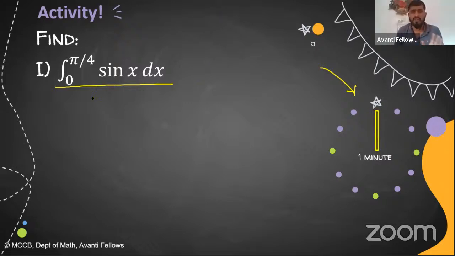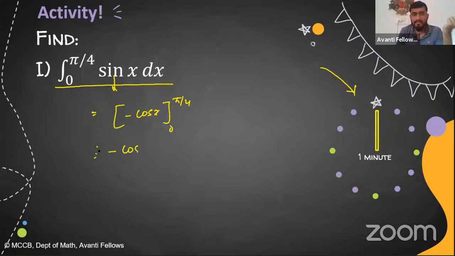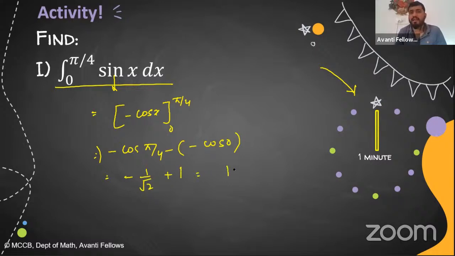First of all, tell me what will be the integration of sin x. The integration of sin x is, we already know, very simple, that is minus cos x, and you have to apply this limit. Limit is from 0 to pi by 4. Now apply the limit: minus cos pi by 4 minus minus cos 0. So this will become minus 1 by root 2 plus 1. So finally we have 1 minus 1 by root 2. It is becoming root 2 minus 1 by root 2.